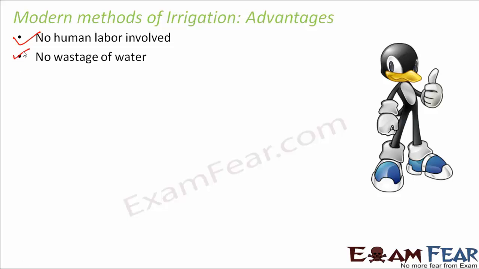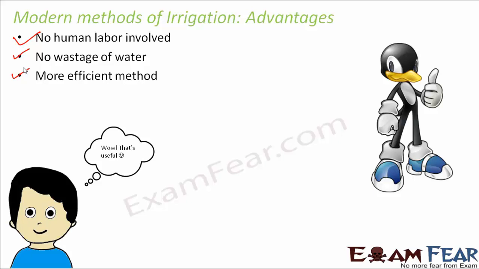Even though human labor or cattle is cheaper, at least in India, it is quite less efficient. Here, there is no wastage of water in the drip system or sprinkler system, but in the manual or traditional methods, a lot of water gets wasted. It is a more efficient method, because water is supplied evenly throughout the field. Also, water is supplied only when it is required. That means proper utilization of the water takes place. But that is not the case for the traditional method.